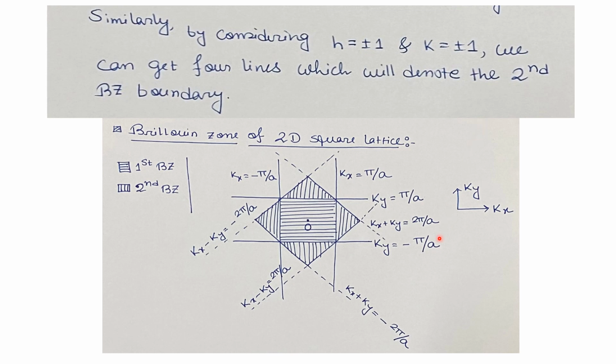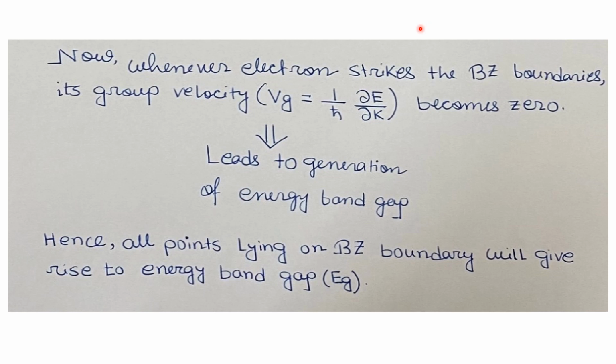These four lines are kx minus ky equals to minus 2 pi by a, kx minus ky equals to 2 pi by a, kx plus ky equals to minus 2 pi by a and kx plus ky equals to 2 pi by a. These four lines construct the second Brillouin zone boundaries in the kx-ky plane. So now we have the idea of how to construct the Brillouin zones for the 2D square lattice and how the first and second Brillouin zone boundaries look.